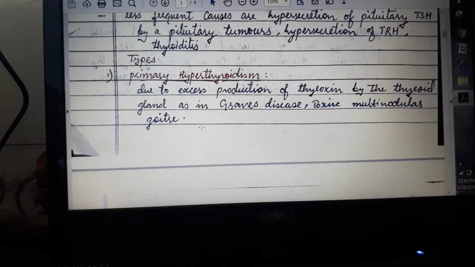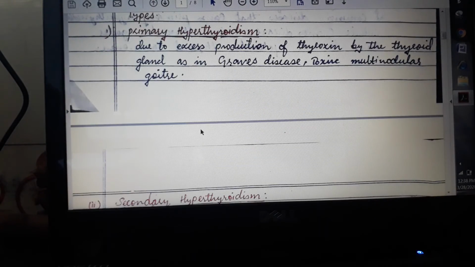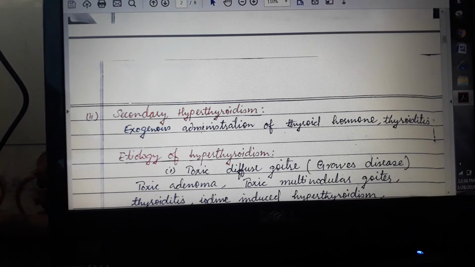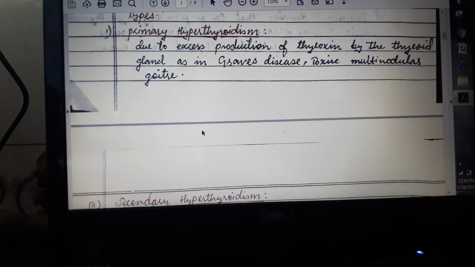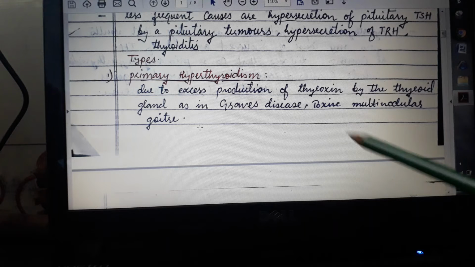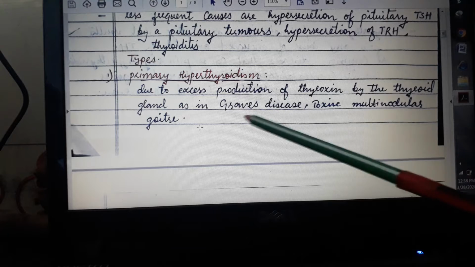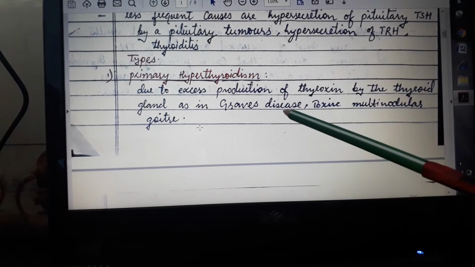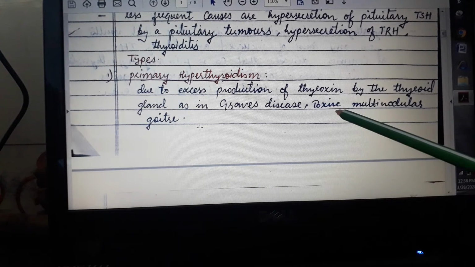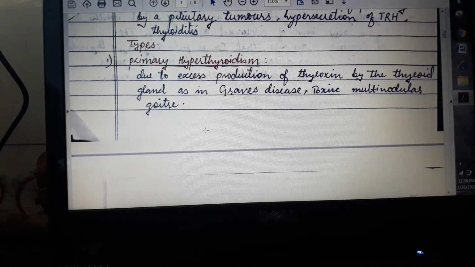Then we have the types of hyperthyroidism. The first is primary hyperthyroidism, and the second is secondary hyperthyroidism. Primary hyperthyroidism is due to excessive production of thyroxine by the thyroid gland, as in the case of Graves' disease and toxic multinodular goiter.